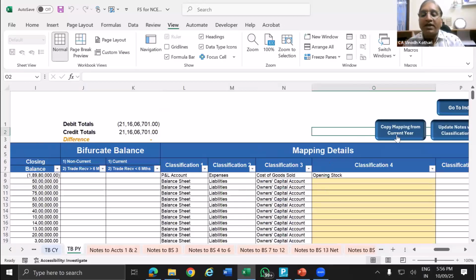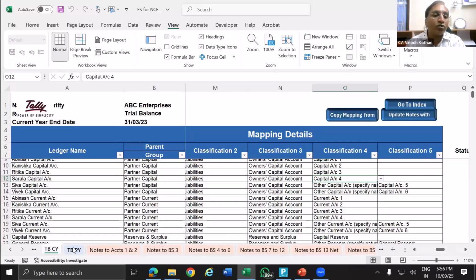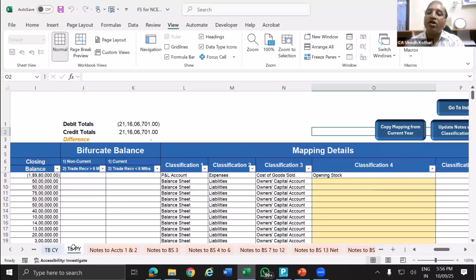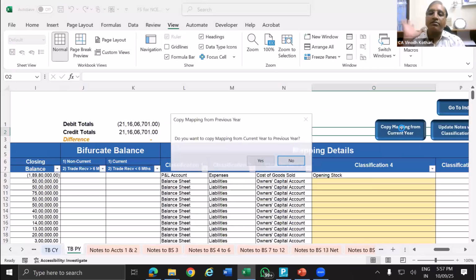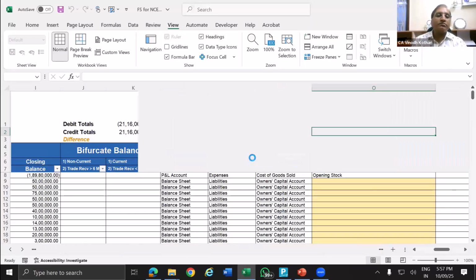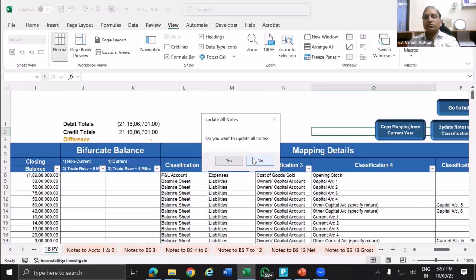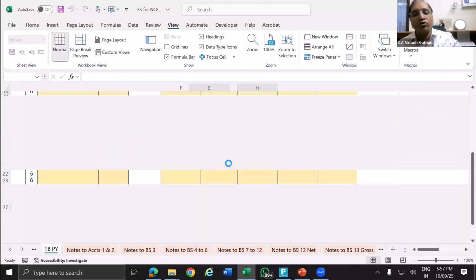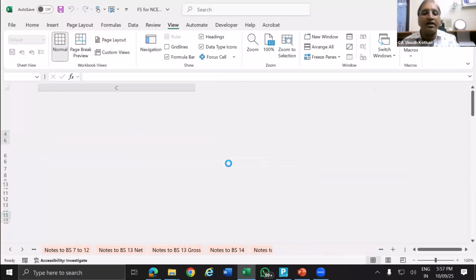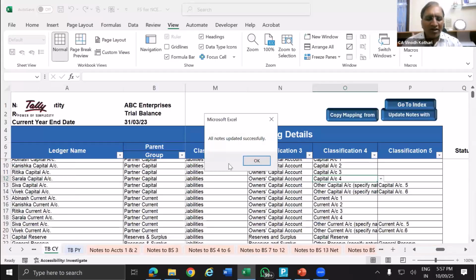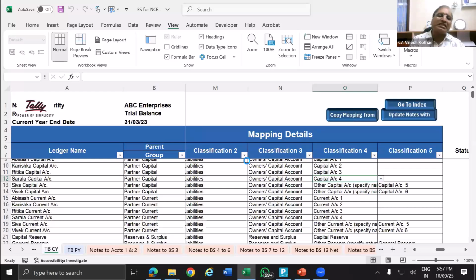I want to copy. Now I have done the current year classification. I want to copy the classification in the previous year. Copy mapping from current year. Yes. Do you want to update notes? Yes. So automatically it will update in all the schedules, notes to accounts, balance sheet, P&L, everywhere it will update the data. You can see, less than a minute. It takes just less than a minute.